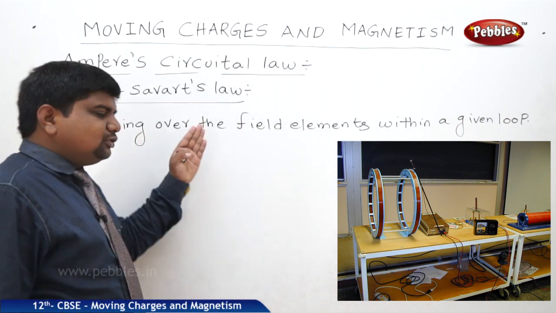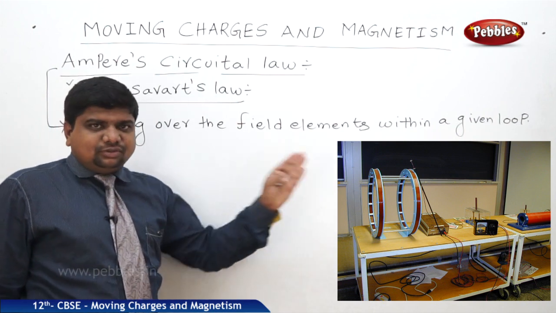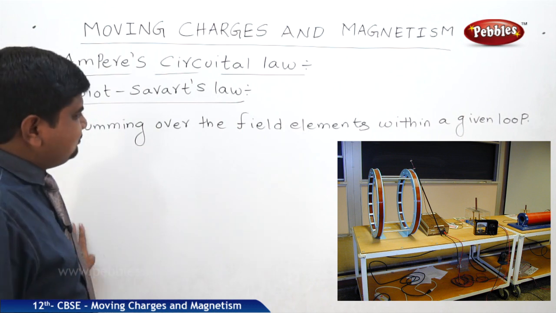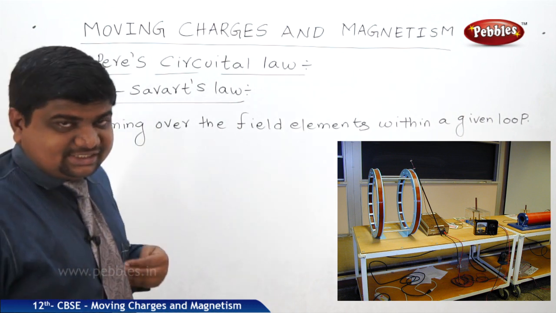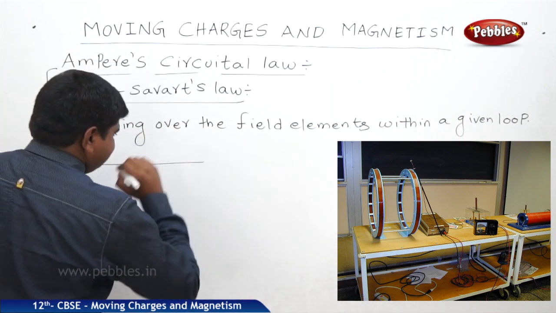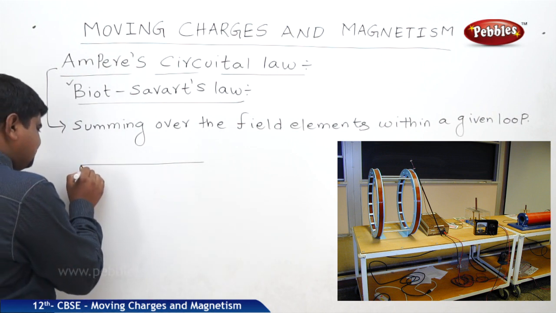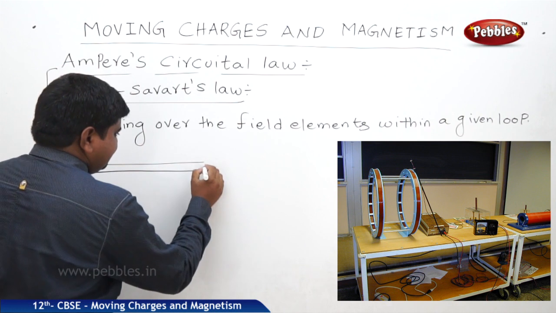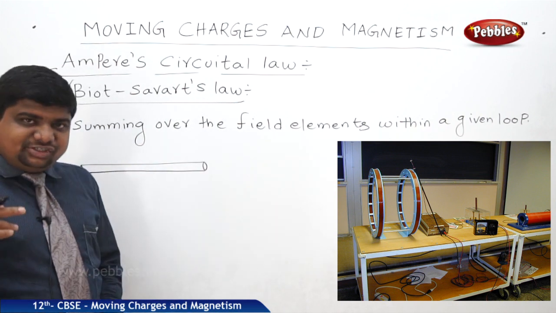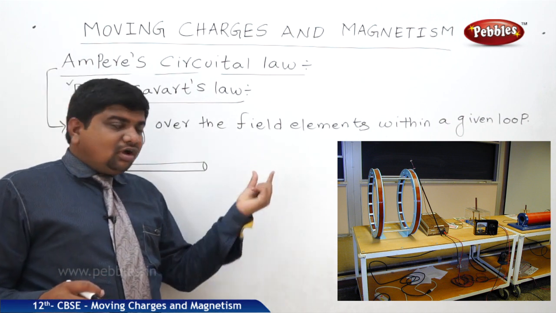Summing over means we should find out the integration. So that integral B dot dl, how much we will get, those things we should find out with respect to this. For this purpose, we should assume some constructions. So let us assume a current carrying wire, a straight wire. This current carrying wire has some cross section and some length, it is an infinite current carrying wire. But the point to assume is that this current carrying wire is emerging out of the plane.